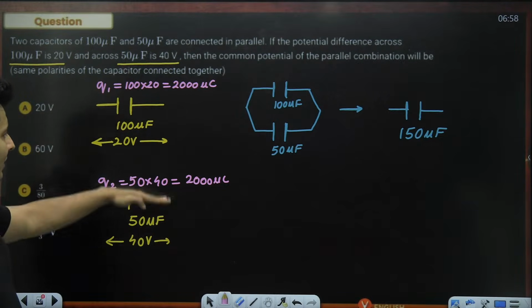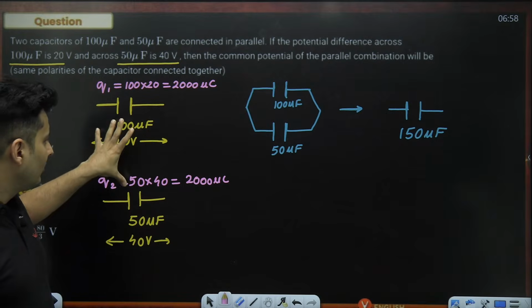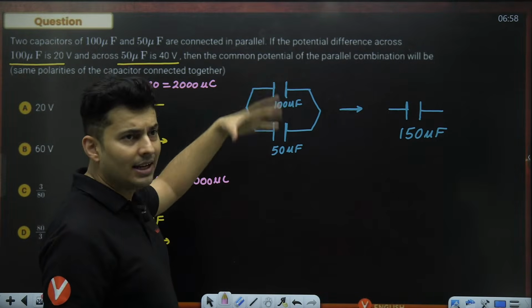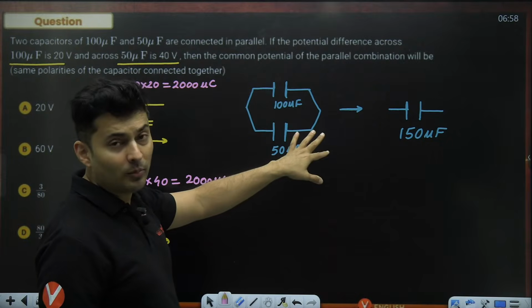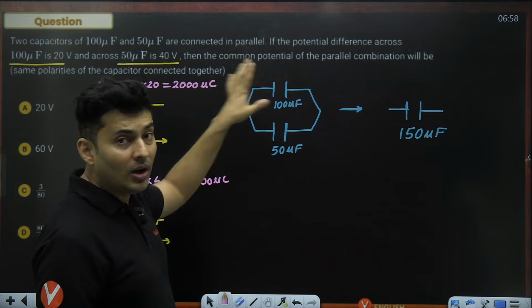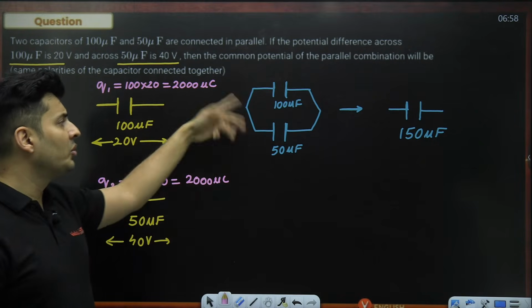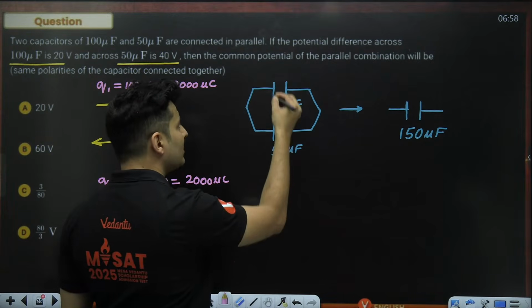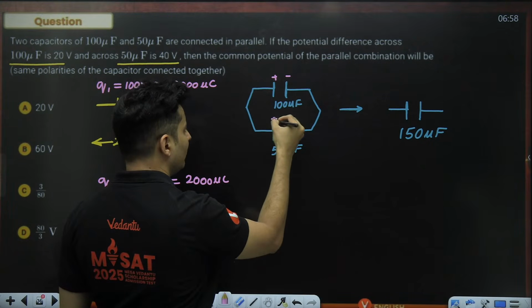Now what will happen when you connect these capacitors together? The charges will get realigned to maintain potential difference. It's not that, sir, the charges are same, so no charge will flow. Wrong. The charges will get distributed on these plates. So positive, negative, positive, negative.